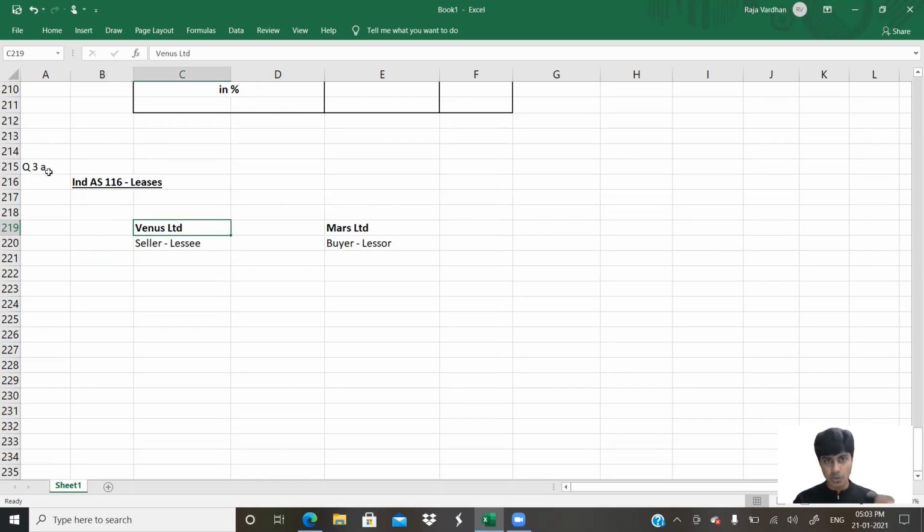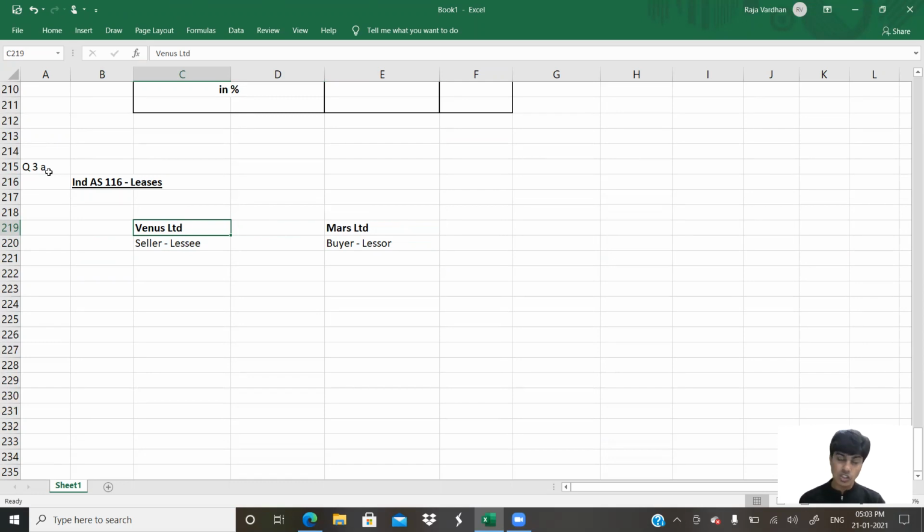So Venus Limited is the owner of the asset and it has sold it. Mars Limited has purchased it, and after buying it, Mars Limited doesn't know what to do with the asset. So they've given the same asset back on lease to Venus Limited. So technically, Venus Limited has sold it and taken it back on lease. So there is no change in the position. The entire asset position is there with Venus Limited. So this is actually something like a financial agreement. It's technically like taking a loan from Mars Limited. However, they're not going to call this a loan. They're going to call this a lease.